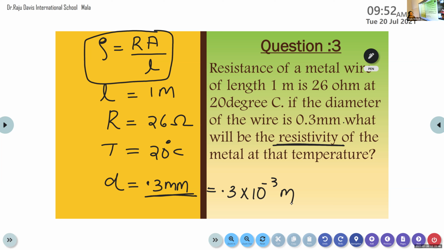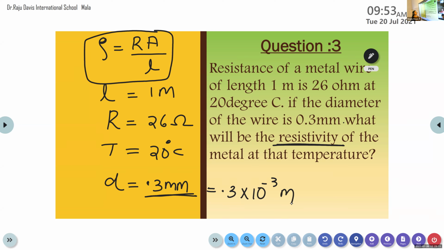So here length L is given, resistance R is already provided, 26 ohm. Temperature is given, but we do not need this temperature in this equation. And instead of area, here we have diameter. Diameter is equal to 0.3 millimeter, so we convert it into 0.3 into 10 raised to minus 3 meter.